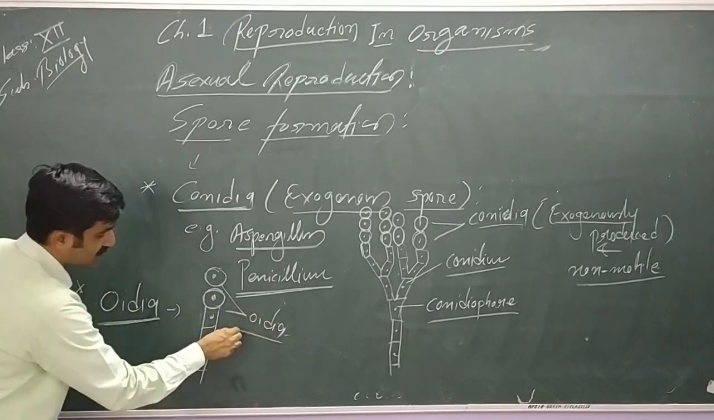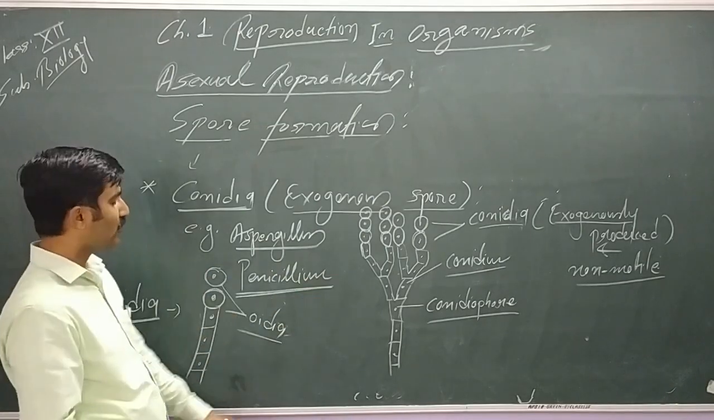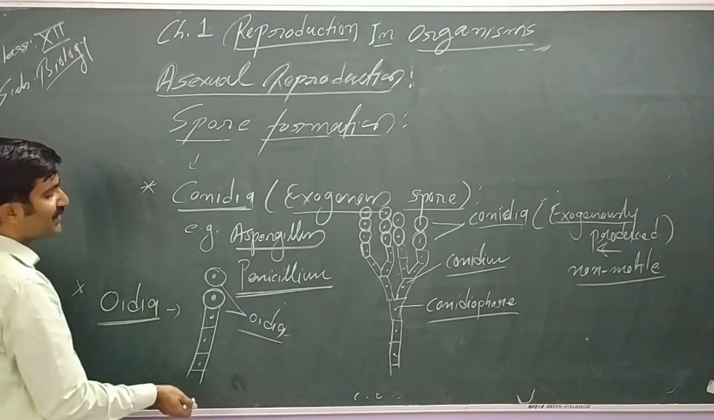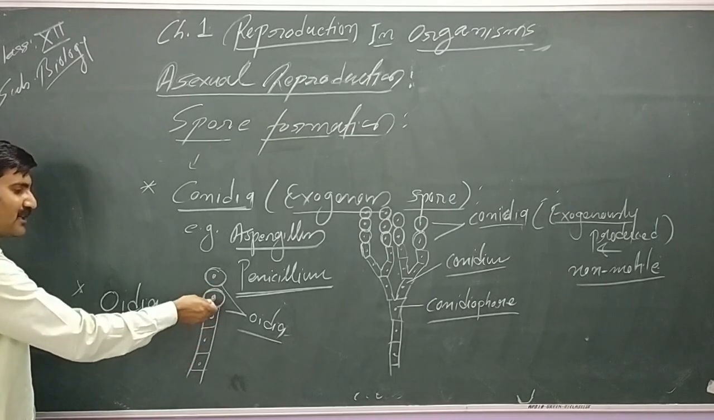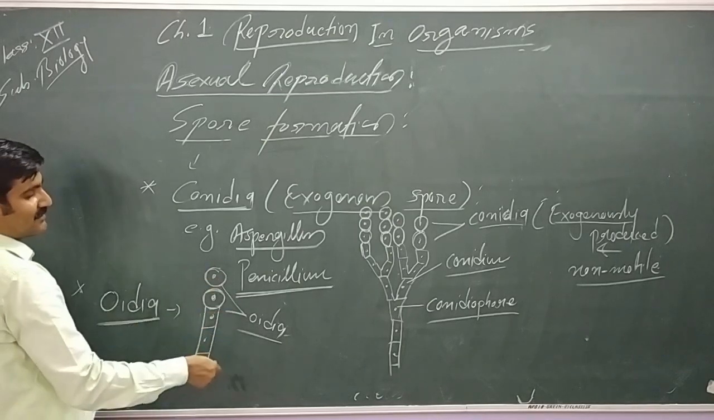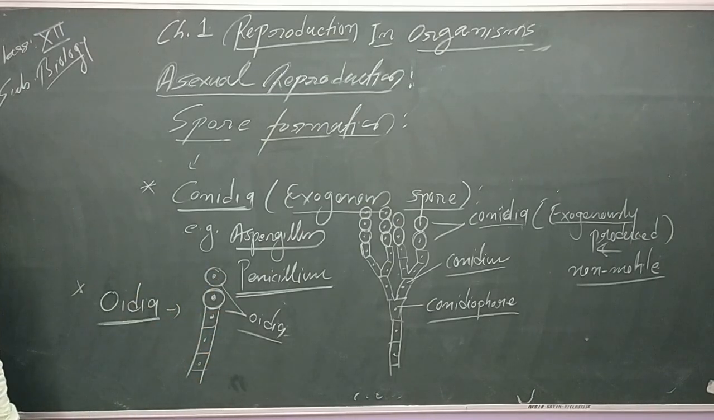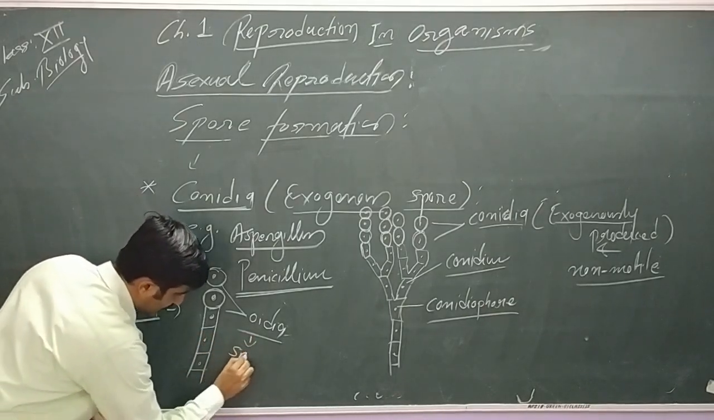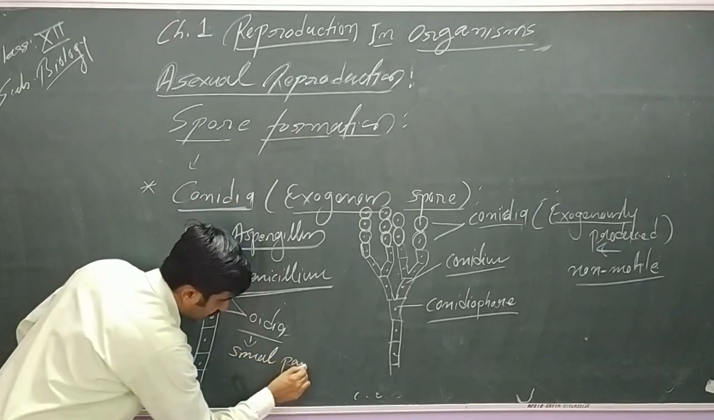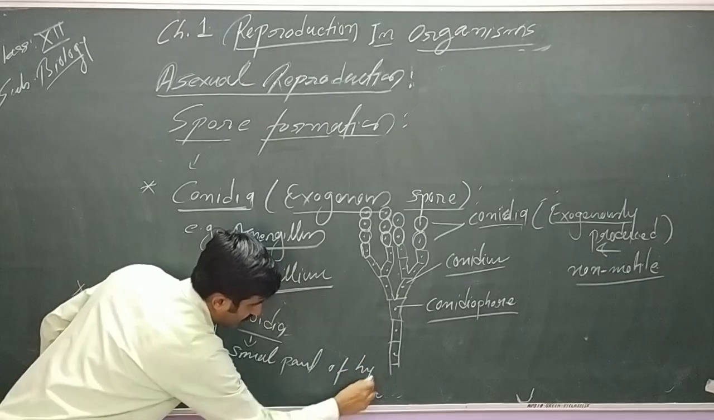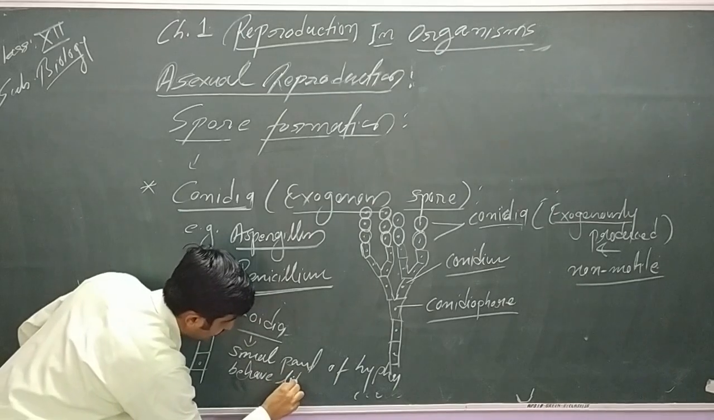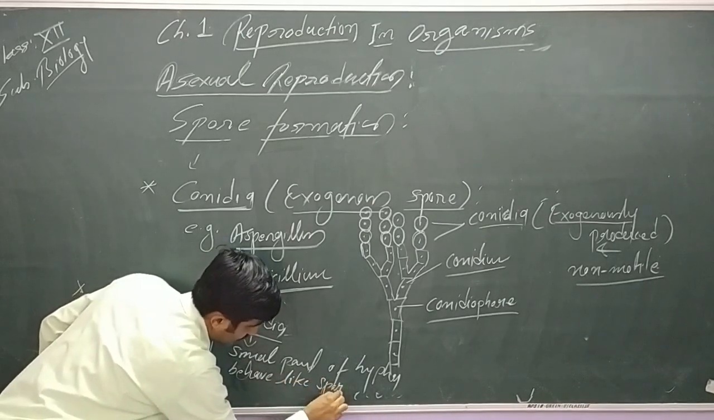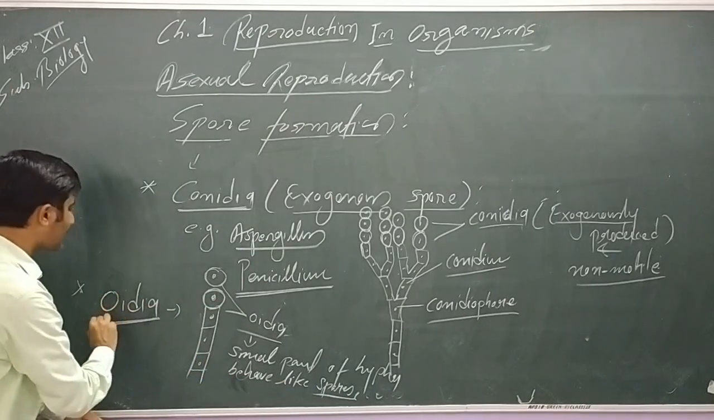So these can be considered as oidia. These are also exogenous spores, but these are not present on a conidiophore, and they don't have a specialized structure like the conidium. The hypha, at the terminal, releases these cells, and these small broken pieces of hypha behave like spores. So these are called oidia. This word also you can remember.